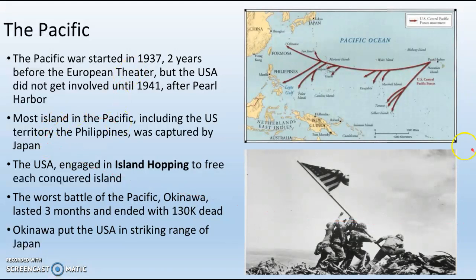The Pacific is filled with islands. We see all these islands. Most islands in the Pacific, including the U.S. territory, the Philippines, and Guam, are captured by the Japanese, which obviously makes the U.S. very angry, especially after Pearl Harbor. The U.S. engaged in what is called island hopping to free each conquered island.